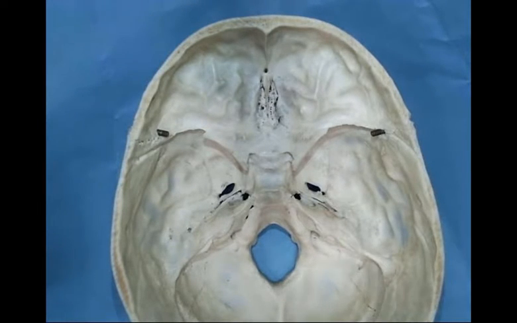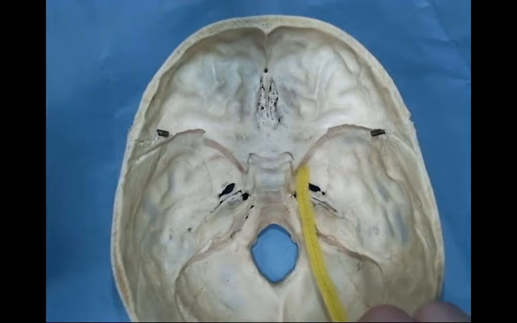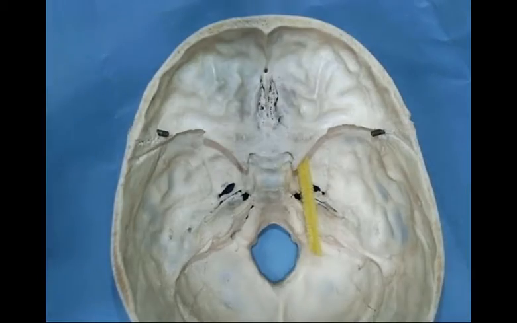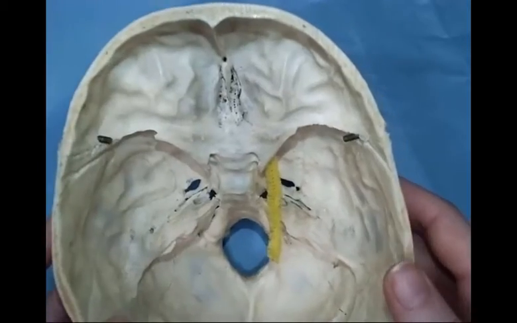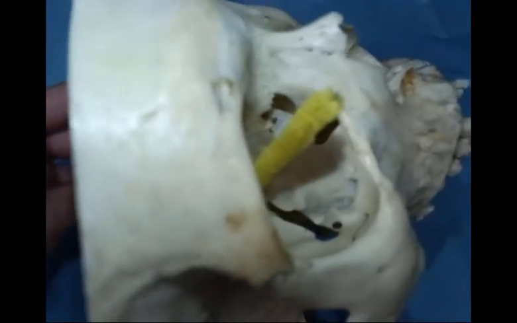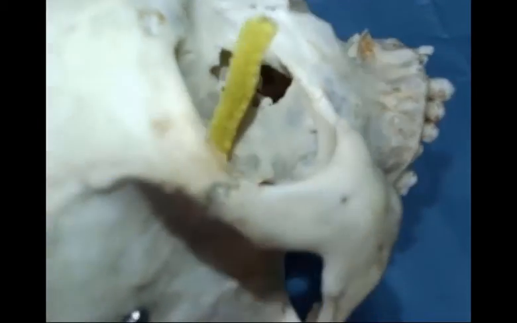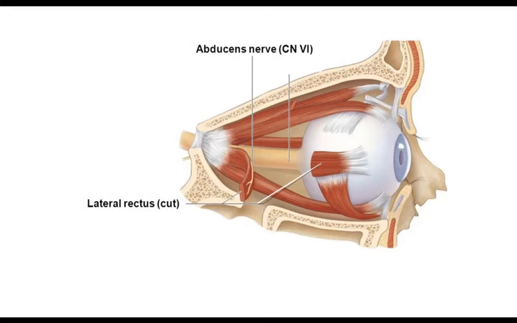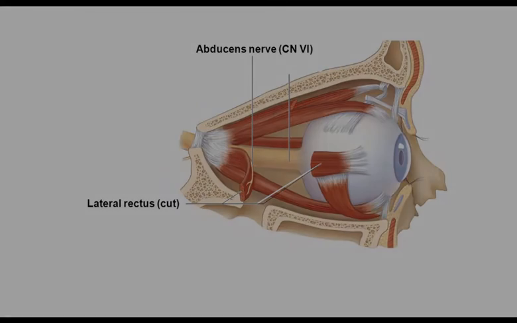It then continues anteriorly through the cavernous sinus into the superior orbital fissure, which it traverses to enter the orbit. The abducens nerve consists of general somatic efferent fibers that provide motor innervation to the lateral rectus.